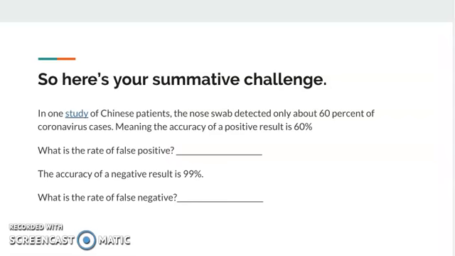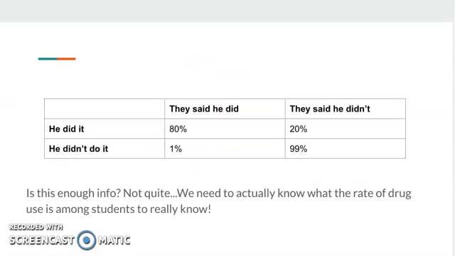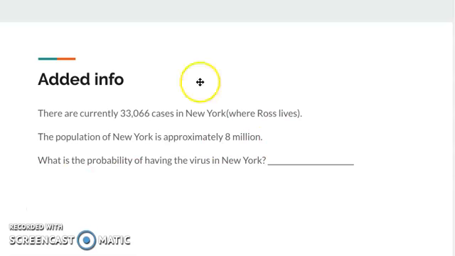So now here's your challenge. In a recent study of Chinese patients, the coronavirus test detected only about 60% of coronavirus cases, meaning the accuracy of a positive result is 60%. So first I want you to think about what is the rate of false positives. Then let's suppose that the accuracy of a negative result is 99%. So what is the rate of false negatives? And you're going to use that to fill out this basic table that's similar to the one we did here.